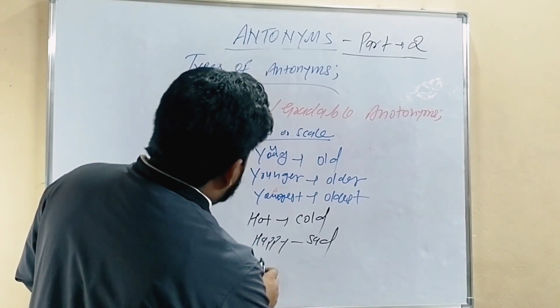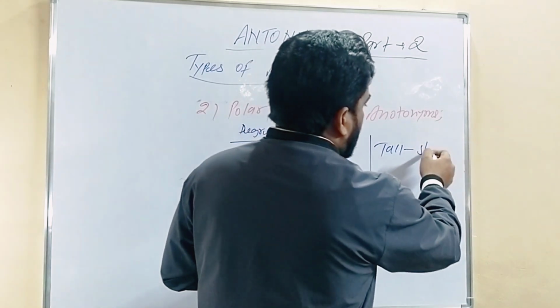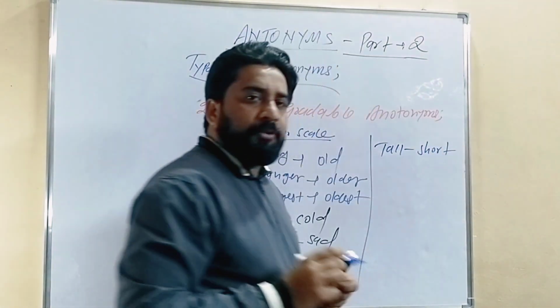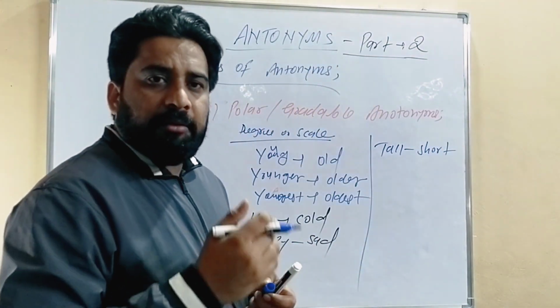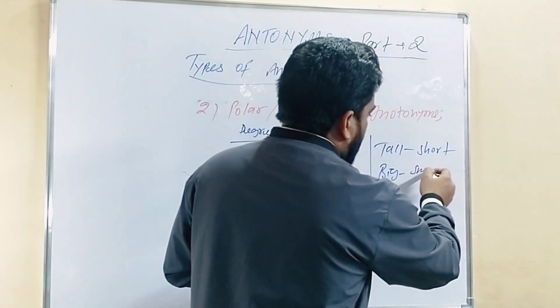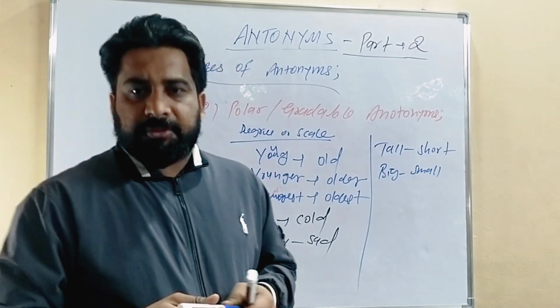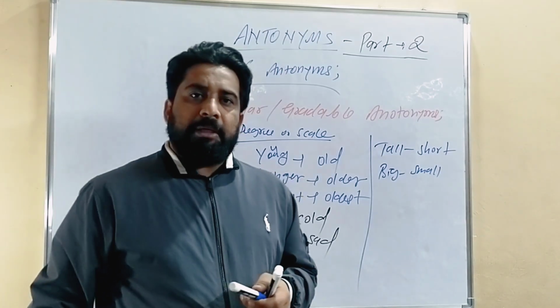Next we have tall, short, because tall becomes taller, tallest, short, shortest. You can say big, small. Big becomes bigger, biggest, small becomes smaller, smallest. So that is the second type of antonymy.